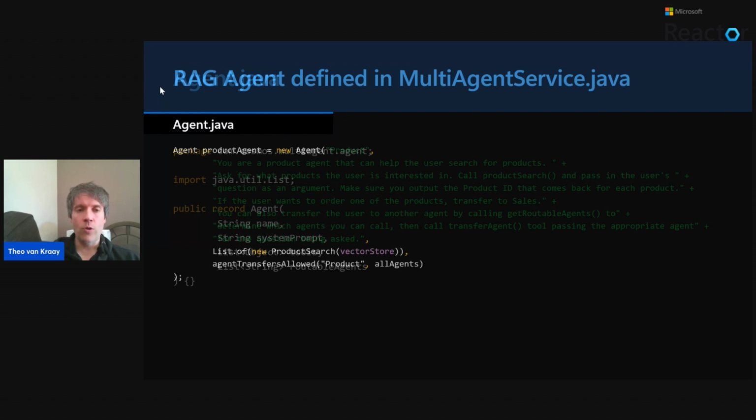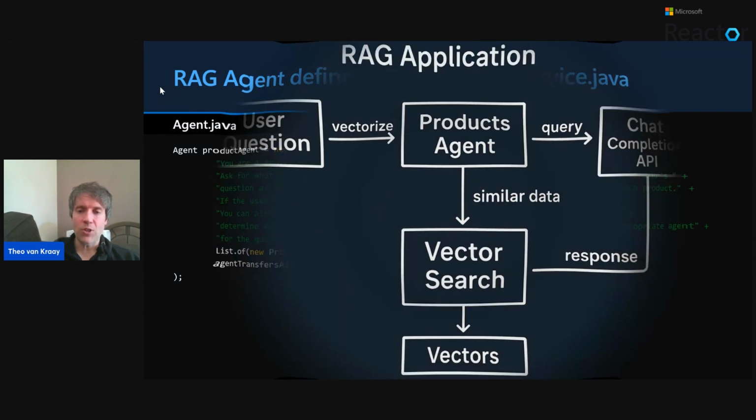And then this is how one agent might be defined using that record. You just have a prompt in there. And then in this case, it is able to do a product search, passing in a vector store object, which is abstracted in Spring AI and integrated with Cosmos DB. So just to keep it really simple, here is how RAG works.